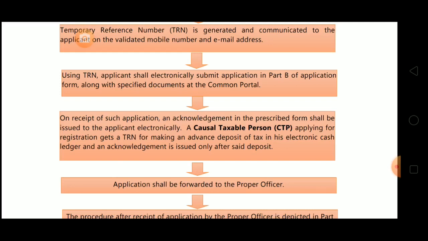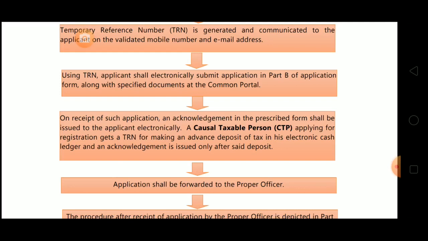A casual taxable person applying for registration gets TRN for making an advance deposit of tax in his electronic cash ledger, and an acknowledgement is issued only after the said deposit. In case of a casual taxable person, what happens? TRN is issued to the casual taxable person, and as we all know, a casual taxable person is required to make an advance deposit before obtaining registration.